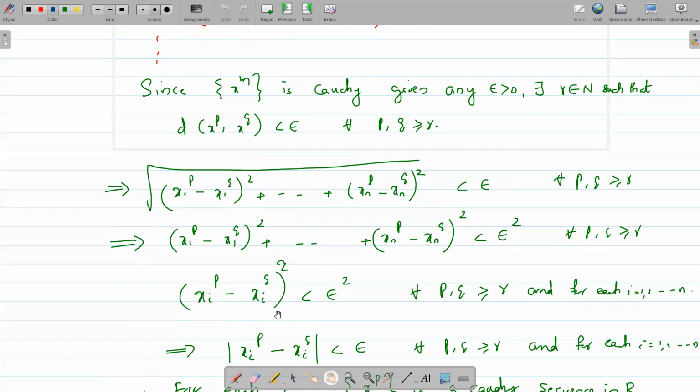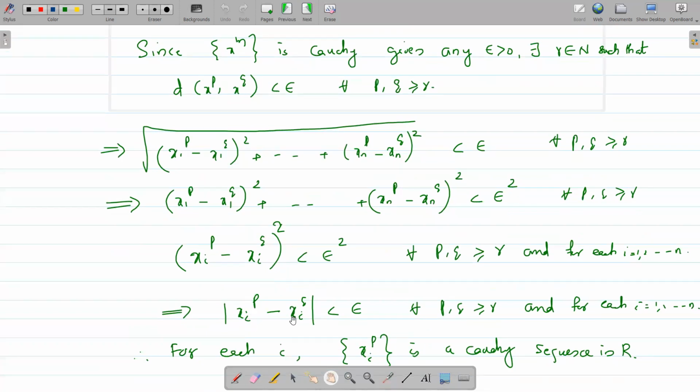So all these are members of R. So xip and xiq are members of capital R, and this modulus is the usual metric in R. This is nothing other than the distance between xip and xiq being less than epsilon, where this d is the usual metric in R, which is the modulus metric.